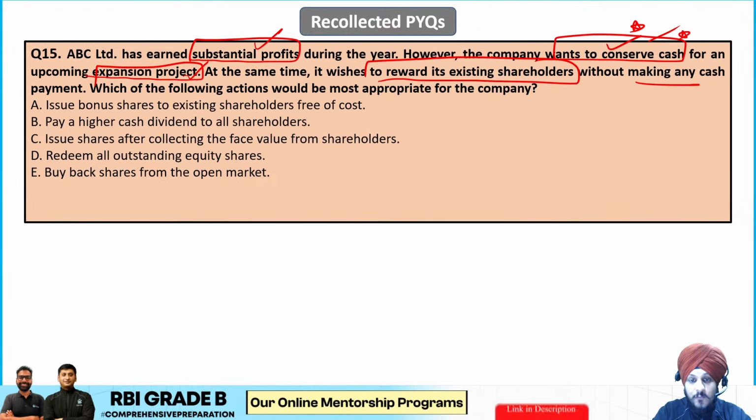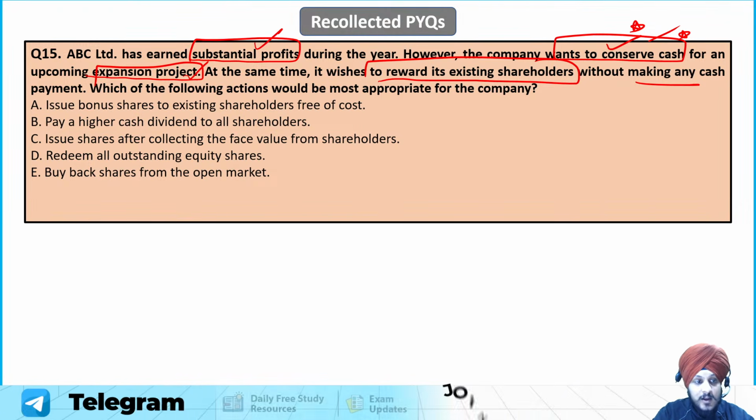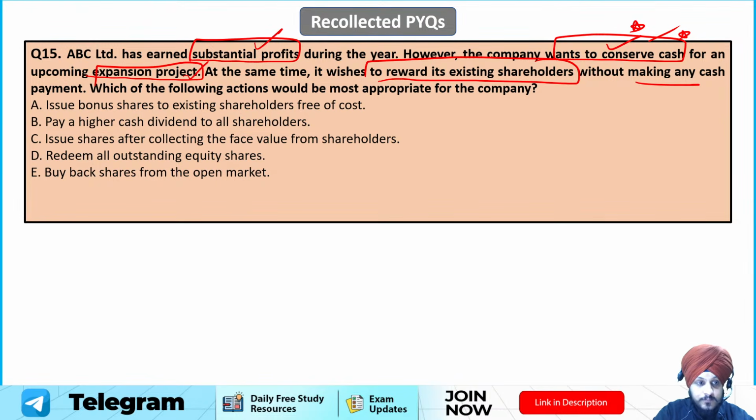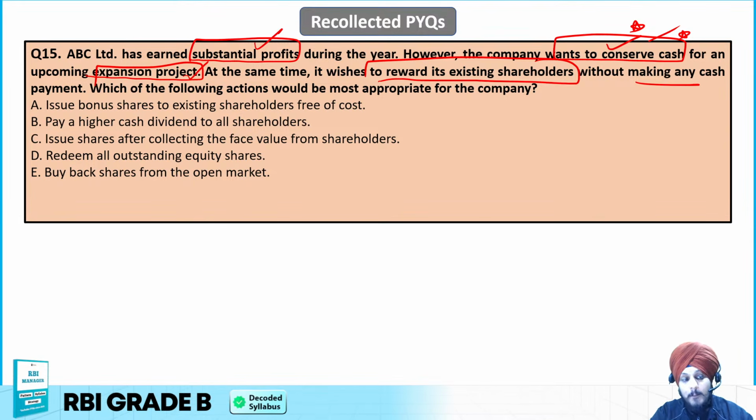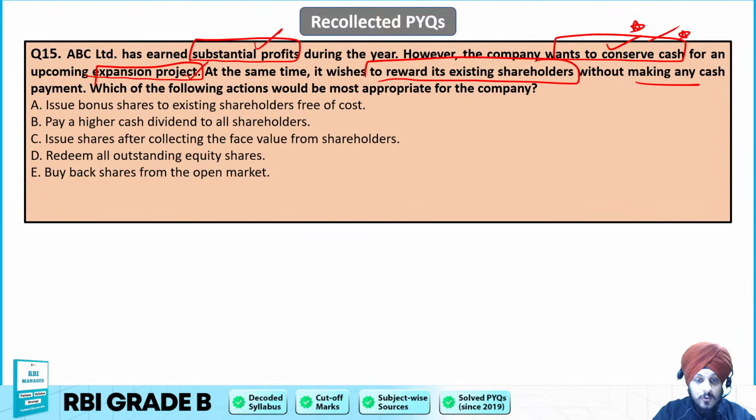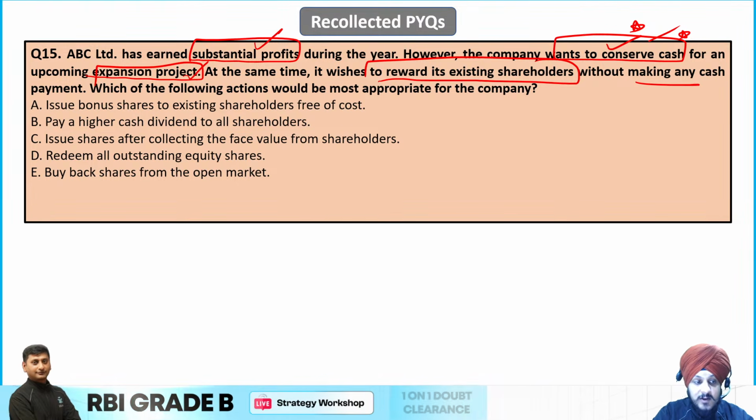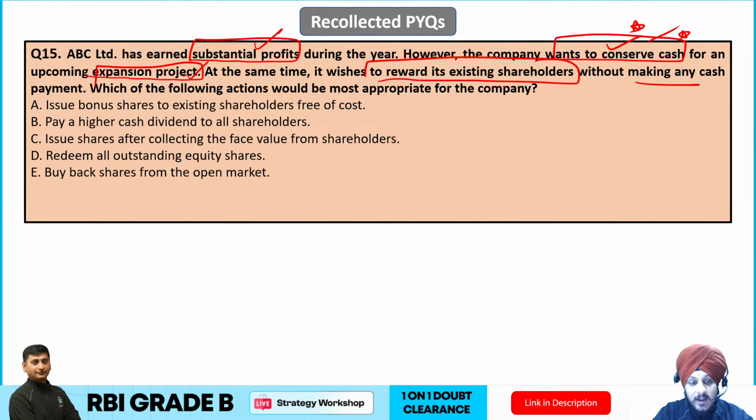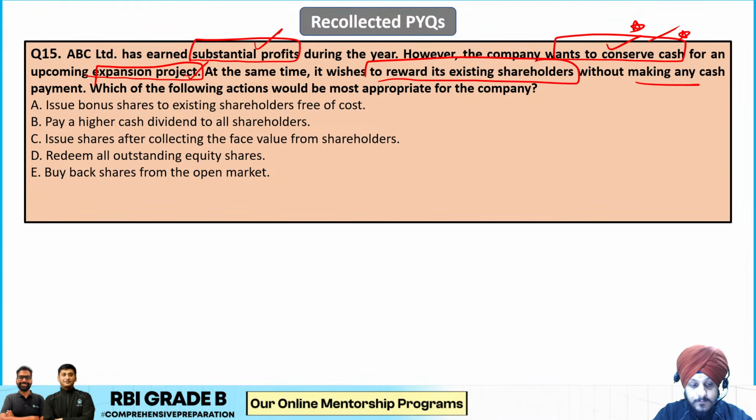So which of the following actions would be the most appropriate for the company? Option A, issue bonus shares to existing shareholders free of cost. Option B, pay a higher cash dividend to all shareholders. Option C, issue shares after collecting the face value from shareholders. Option D, redeem all outstanding equity shares. Option E, buy back shares from the open market. So try to mark the correct answer to this question.